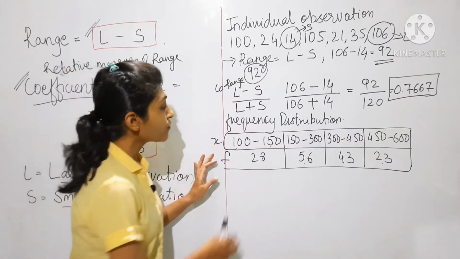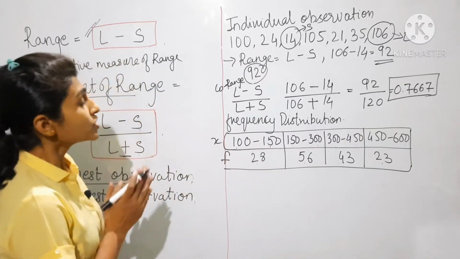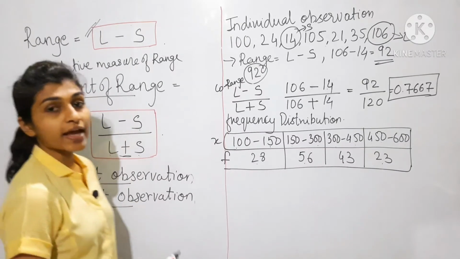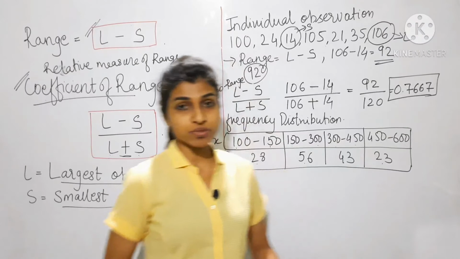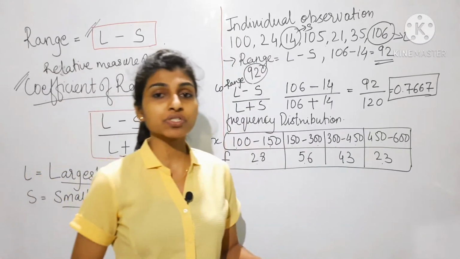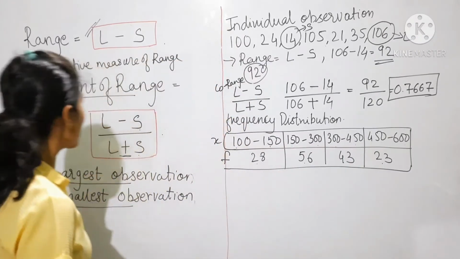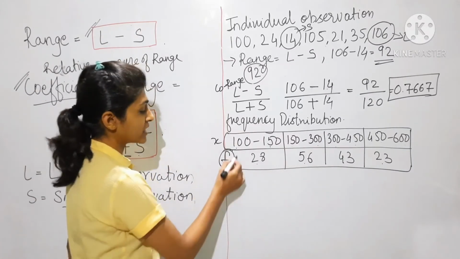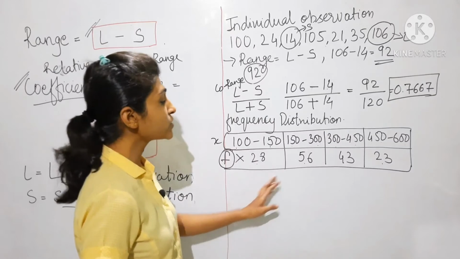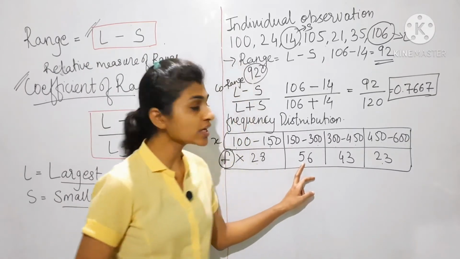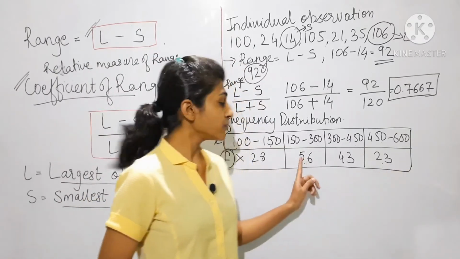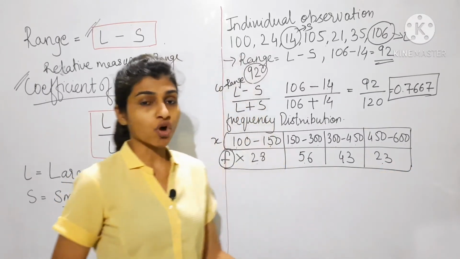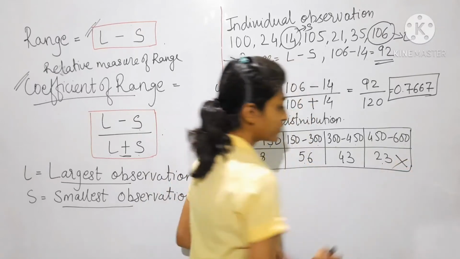Now for a frequency distribution, what will be the largest observation and what will be the smallest observation? Now please, in the frequency distribution, do not take the frequency. Many a time students will just take 56 and 23, meaning 56 will be the largest observation and 23 the smallest observation. No, don't take frequency.